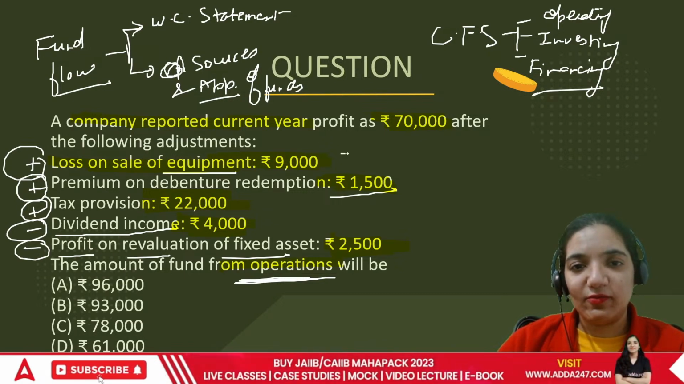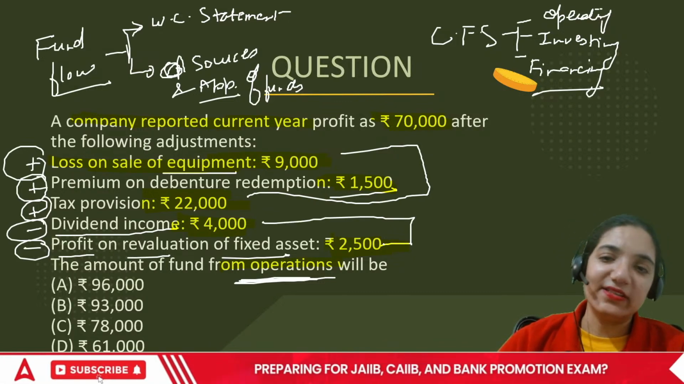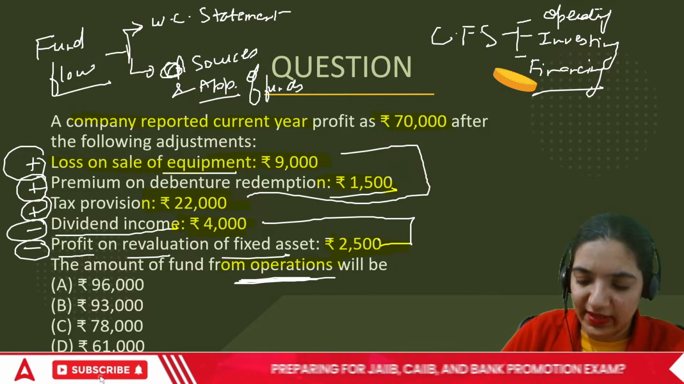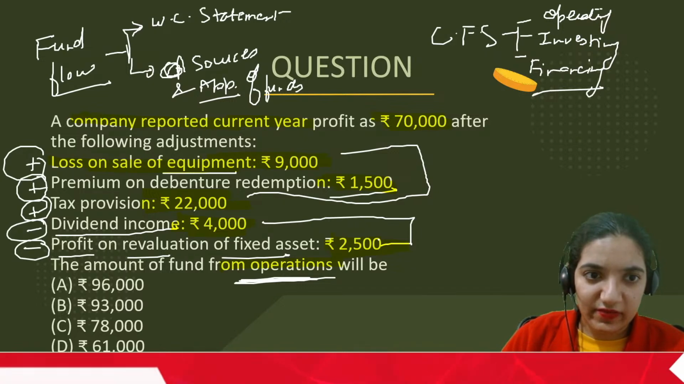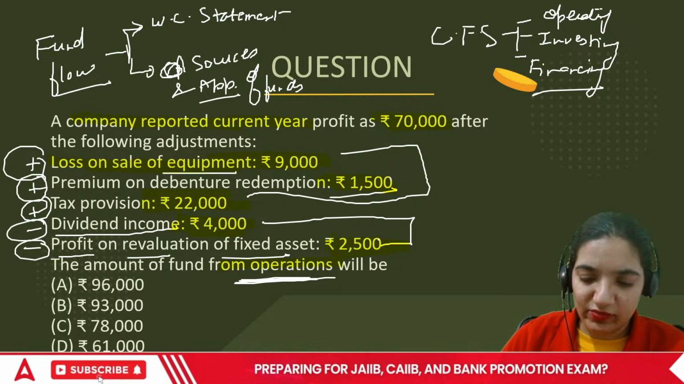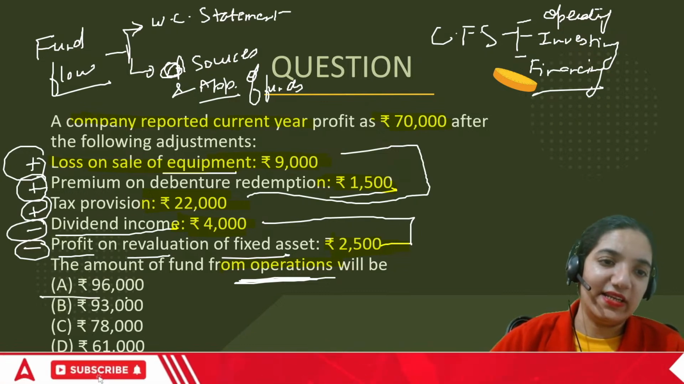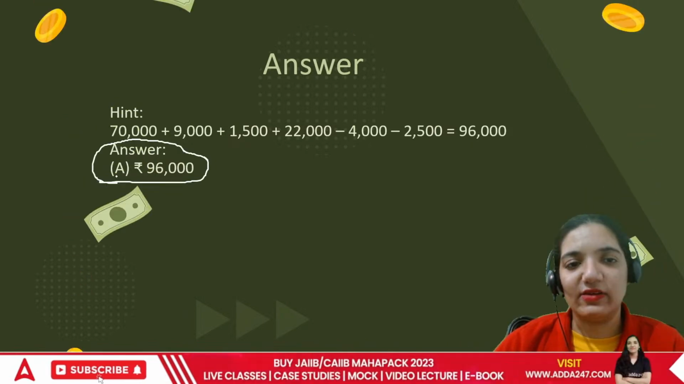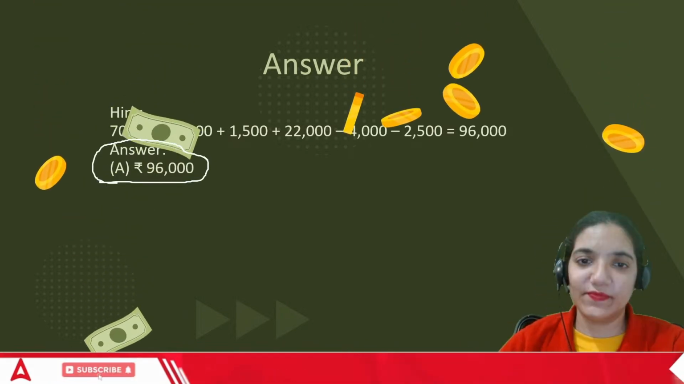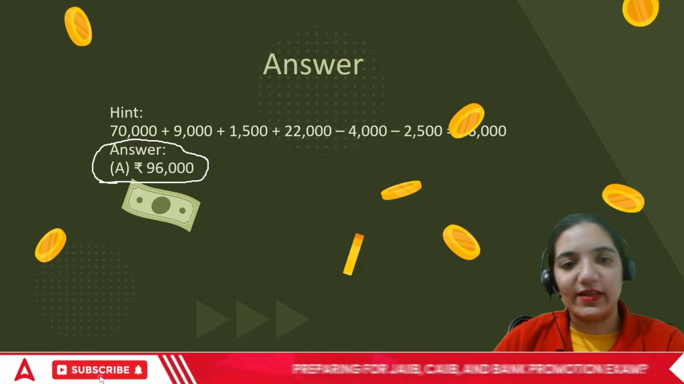So you'll have to add 1, 2, and 3, and you have to deduct these two. This will give you the answer. The answer would be 70,000 plus 9,000 plus 1,500 plus 22,000 minus 4,000 and minus 2,500. It comes out to be 96,000. The correct answer is 96,000. Done, everyone? This is a question from the area of cash flow, and that too a practical question.